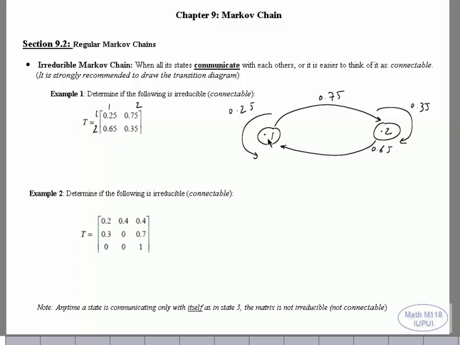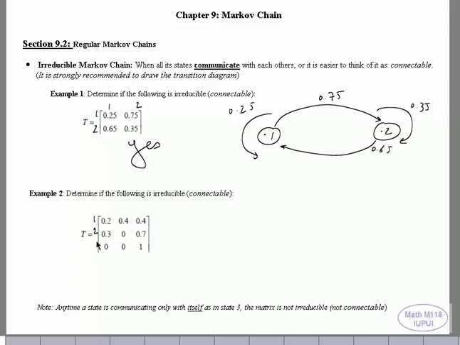Connectable means if you are in 1 and you want to go to 2, can you come back? If you are in 2 and you go to 1, can you come back? So they all connect with each other. If the whole thing is connectable, then it is irreducible. So the answer is yes. So think about it like a traffic flow. Can you come back when you go to any state, when you start from one state to another? Then it is connectable.